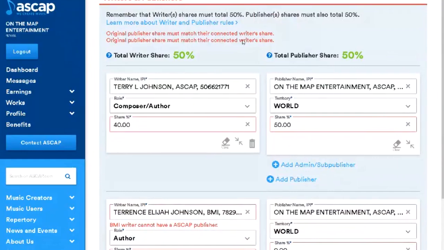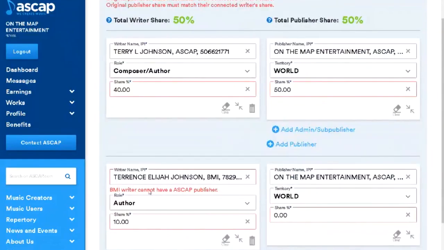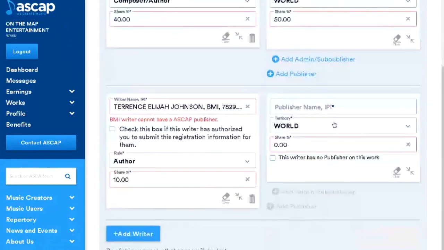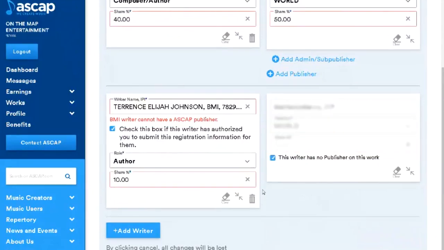Must match their connected writer share. A BMI writer cannot have an ASCAP publisher. Ooh, that's a problem. So what I will do is, boom, cut that down. That's fine. It's not a big deal. Take that part out.